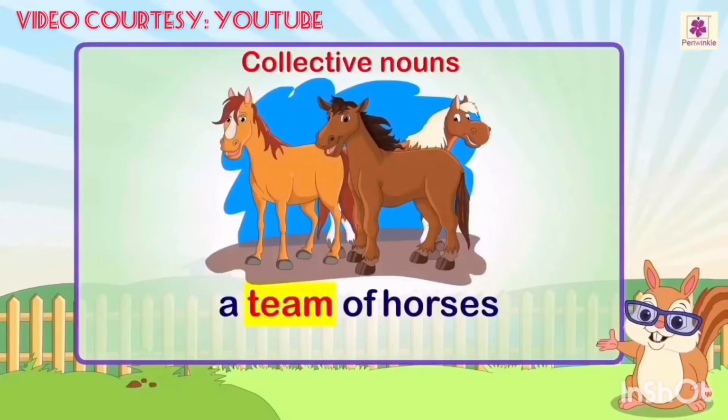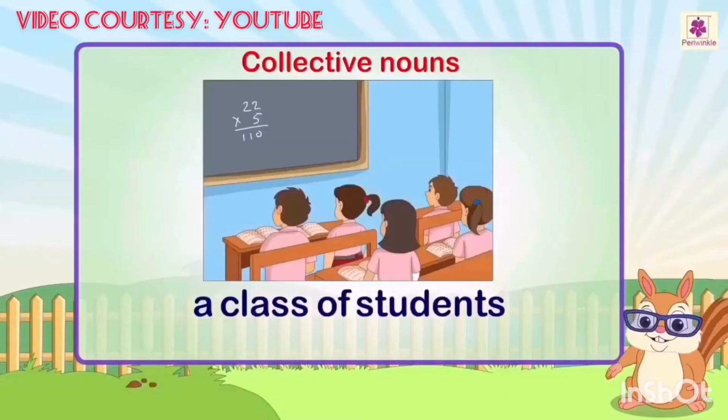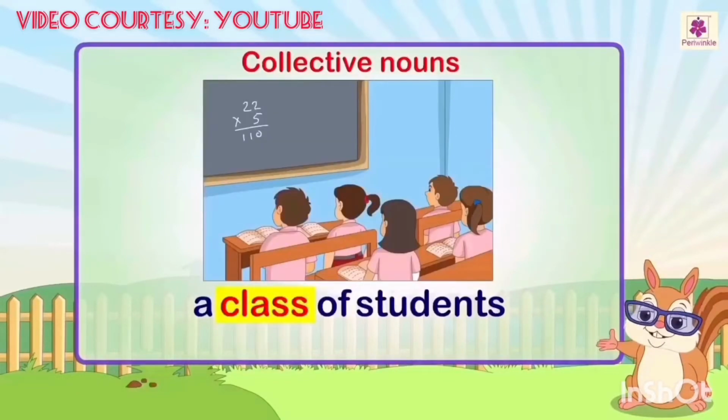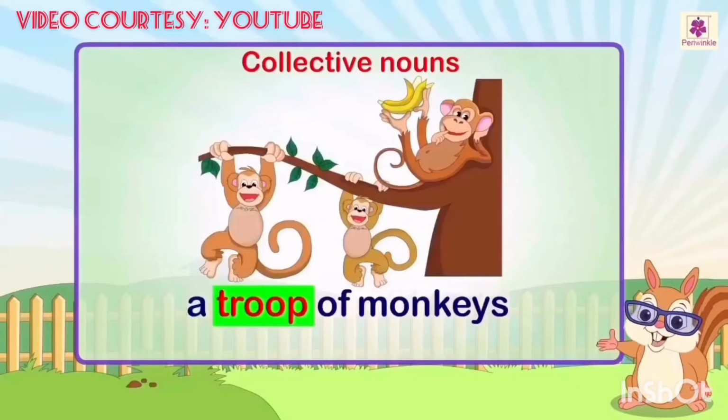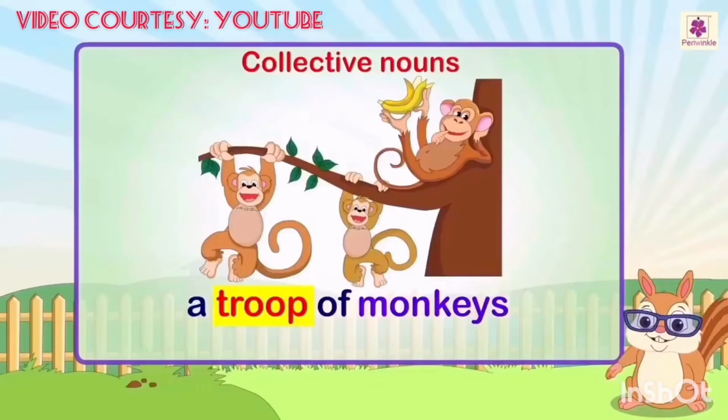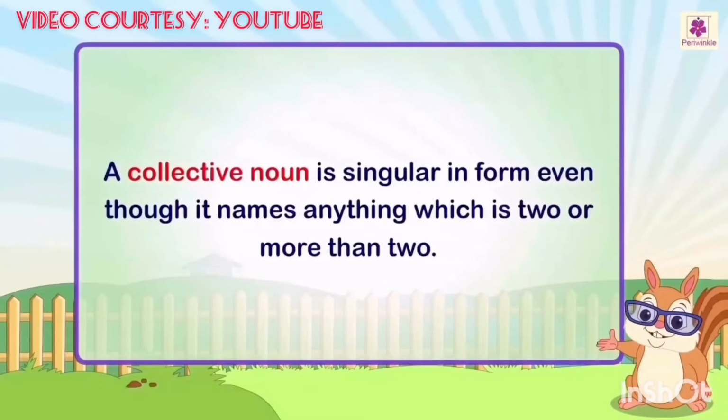Team is a collective noun which refers to a group of horses. Class is a collective noun which refers to a group of students. Troop is a collective noun which refers to a group of monkeys. A collective noun is singular in form even though it names anything which is two or more than two.